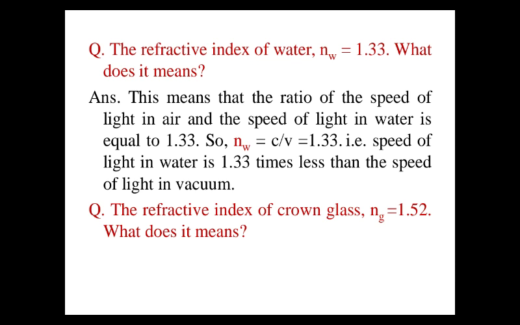In the same way, another question can come, that if the refractive index of crown glass is equal to 1.52, what does it mean? You will answer it accordingly: it means that the speed of light in crown glass is 1.52 times less as compared to the speed of light in air.